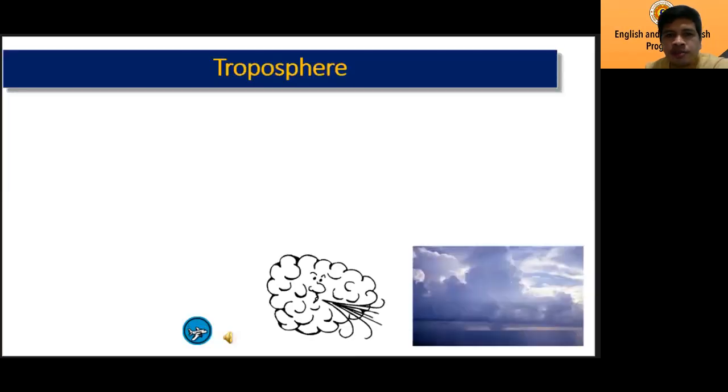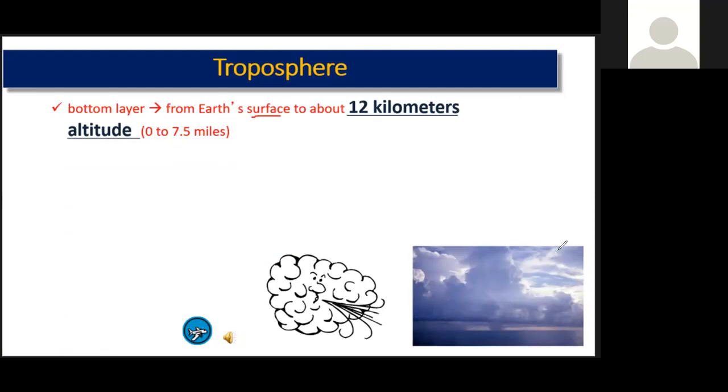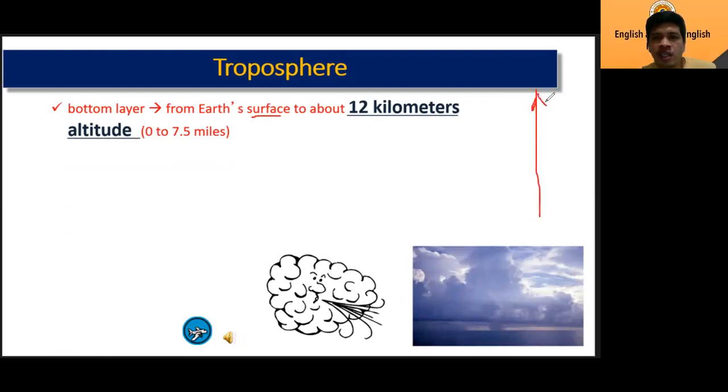Again, the troposphere is the bottom layer, from the Earth's surface to about 12 kilometers above. So from the ground going up to about 12 kilometers altitude, or from 0 to 7.5 miles on average.